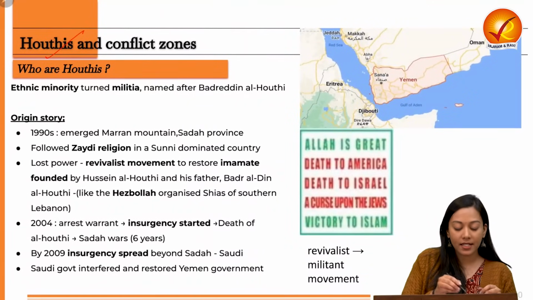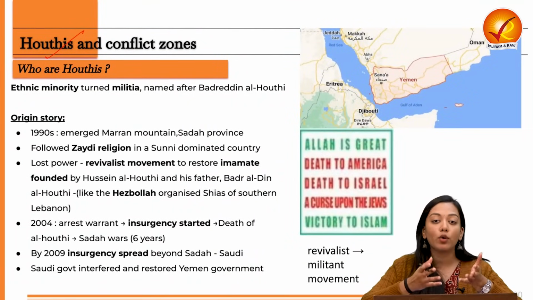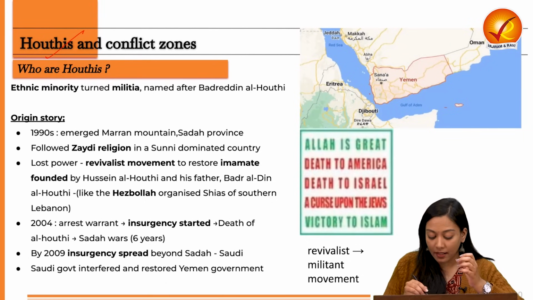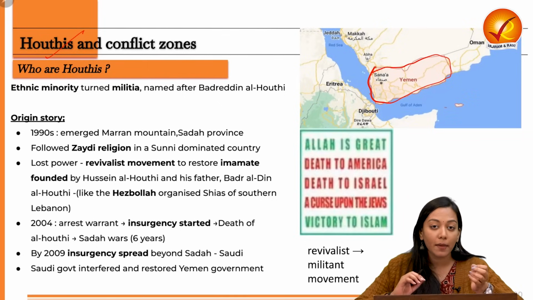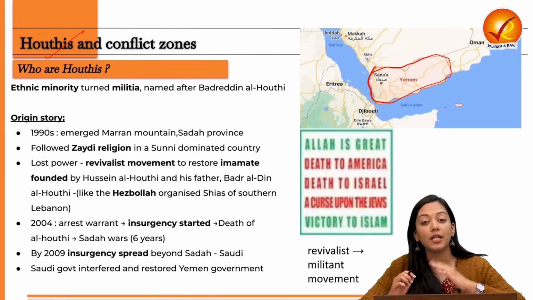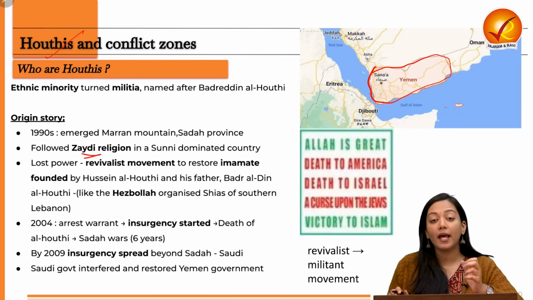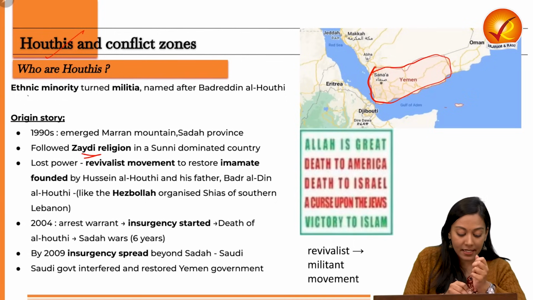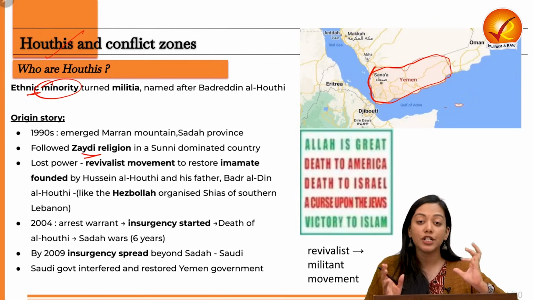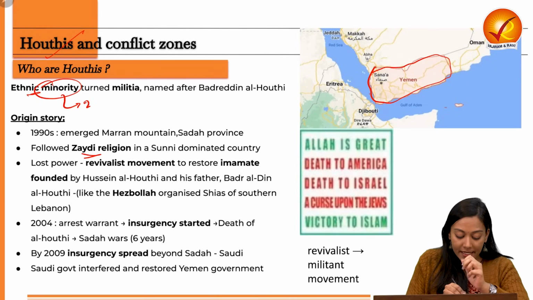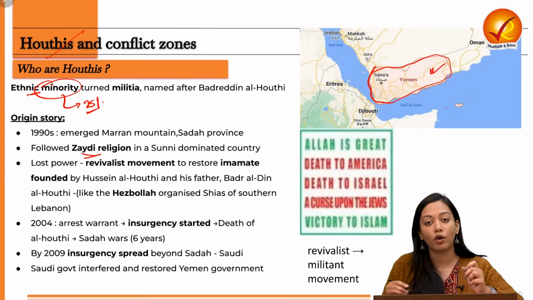Now, let's first study who the Houthis are. Houthis essentially are an ethnic minority group living in the Arab country of Yemen, which is Sunni dominated. They are an ethnic minority because they are one of the subsects of the Shia community. Essentially, they belong to the Zaidi religion. When I say they are an ethnic minority, they are in the minority because the people who follow the Zaidi religion, a subsect of the Shia sect, are less than 25% of the total population of Yemen.